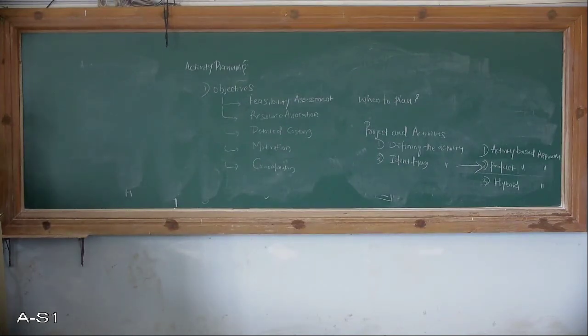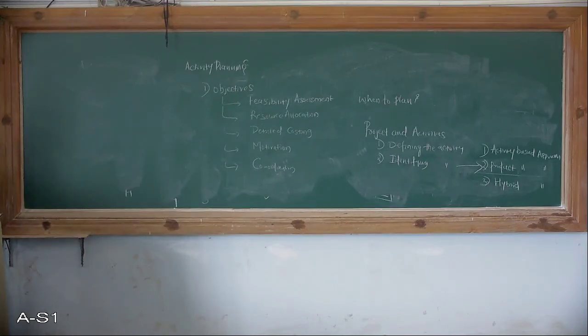In defining activities, a project is composed of a number of integrated activities. A project may start when at least one of its activities is ready to start. A project will be completed when all the activities are completed. And an activity must have a clearly defined start and a defined end point.